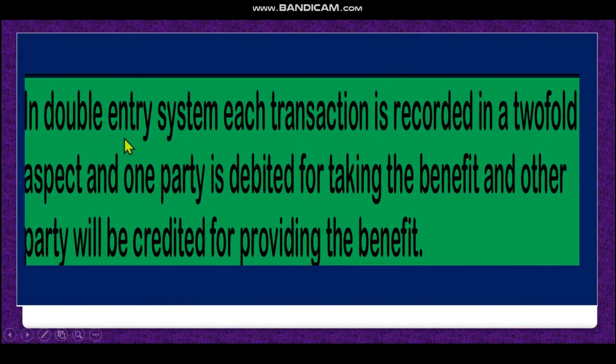Now, in the double entry system, each transaction is recorded in a two-fold aspect, and one party is debited for taking the benefit and the other party will be credited for providing the benefit. That means debit and credit, dear student. You know that in the double entry system the main agenda is to determine debit and credit. Each transaction is recorded in two aspects, two parties. One party will be debit, another party will be credit. Who is taking the benefit, his account will be debited, and who is giving the benefit, his account will be credited. The receiver of the benefit will be debited and the giver of the benefit will be credited.